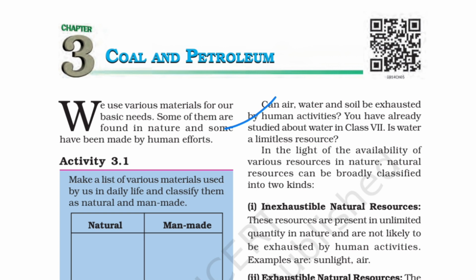But yes, if we talk about human activities, nowadays some human activities are actually leading to shortages of these resources, like air is getting polluted, water is getting polluted. So somewhat we can say that human activities are affecting these resources, right? Soil erosion is not actually a human activity, but yes, soil is also getting less fertile, because of human activities like cutting forests. Then there is depletion of water which is fit for use. All these are caused by human activities. So yes, they can be affected by human activities.